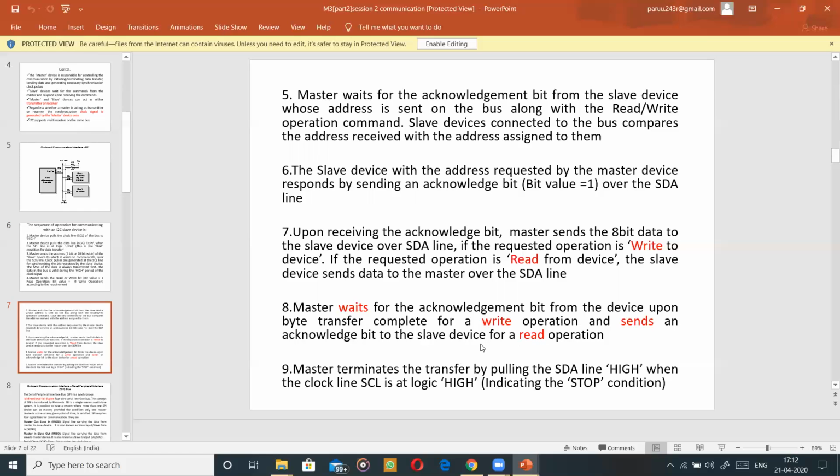Once the master terminates the transfer, it pulls the SDA line to high. When everything is over, the SDA line becomes high while the clock SCL is at logic high. So when everything is done, it will pull the SDA line to high, which indicates the stop condition.